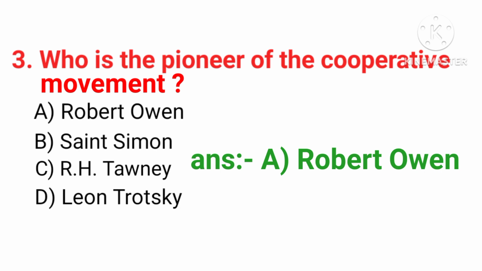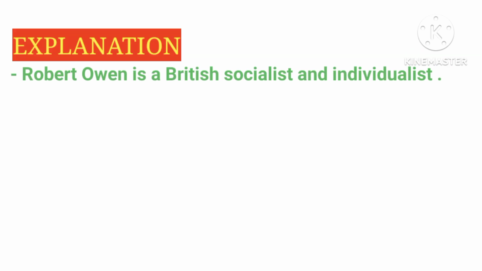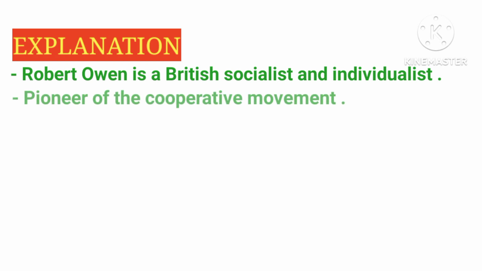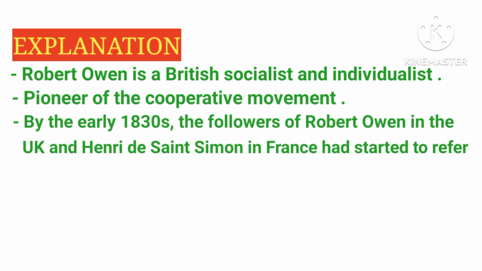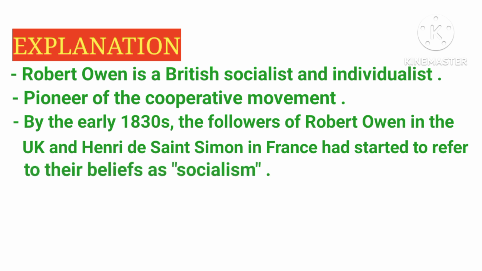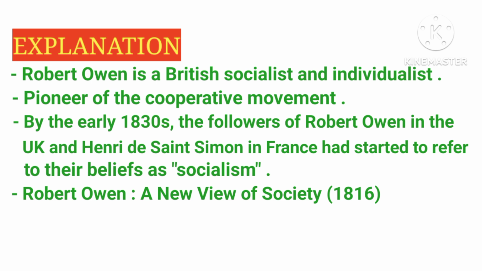Okay, as you all know, Robert Owen was a British socialist and individualist, and he is the pioneer of the cooperative movement. By the early 1830s, the followers of Robert Owen in the UK and Henri de Saint Simon in France had started to refer to their belief as socialism. Okay, and Robert Owen wrote the book A New View of Society, which was published in the year 1816.